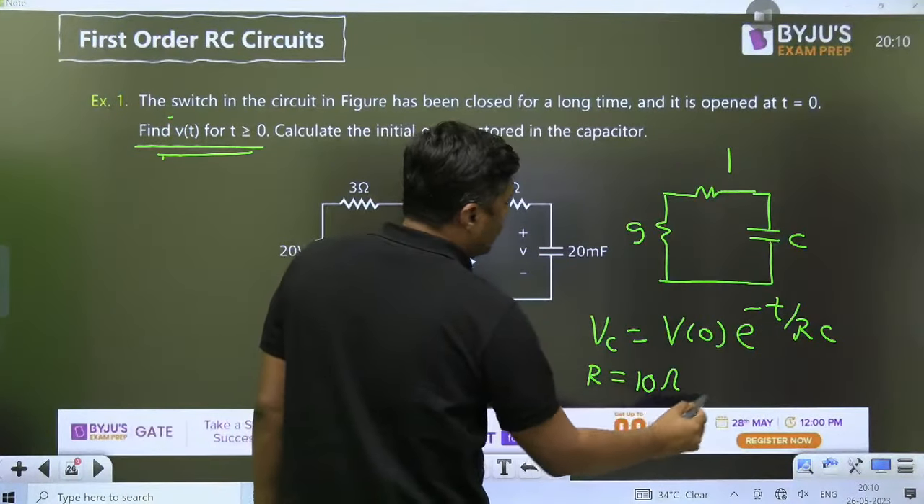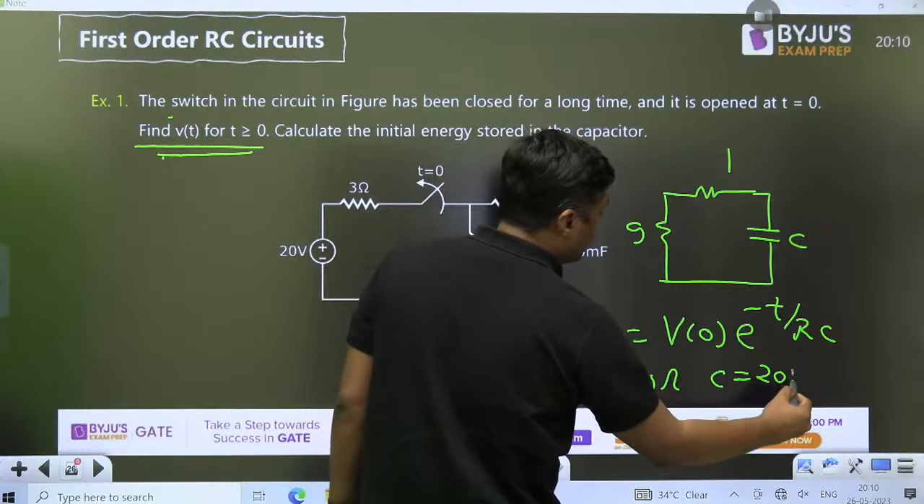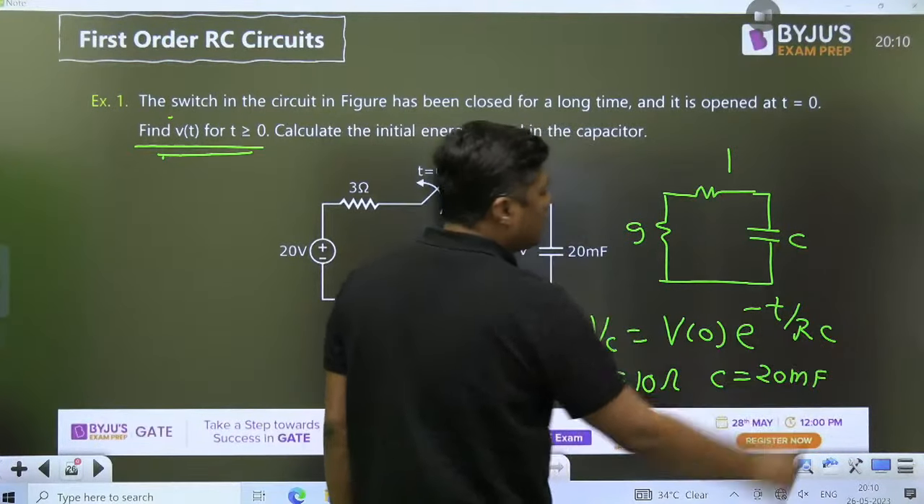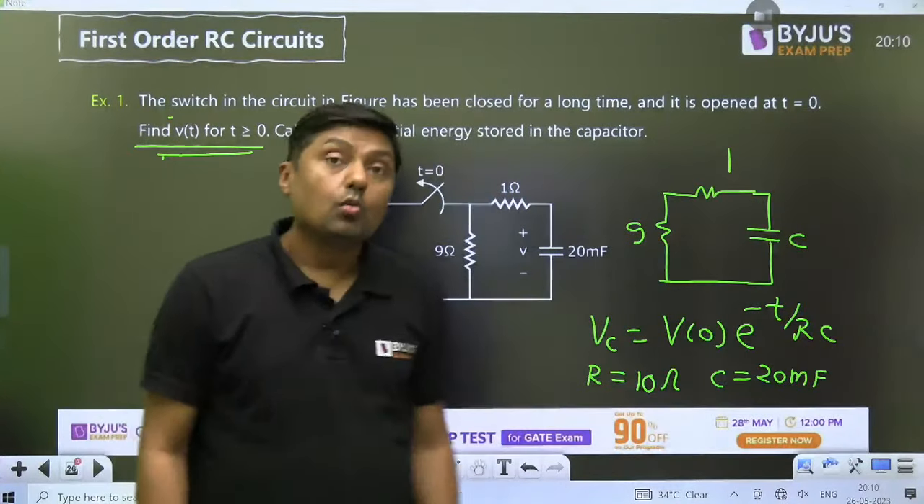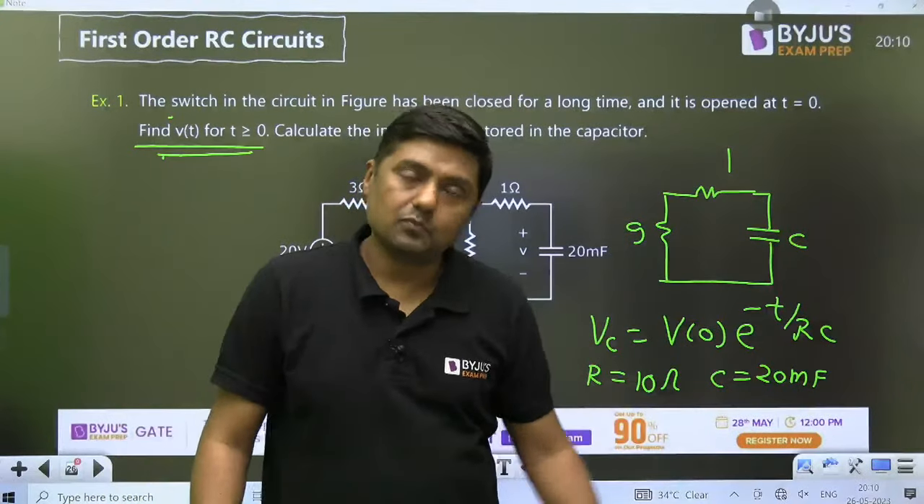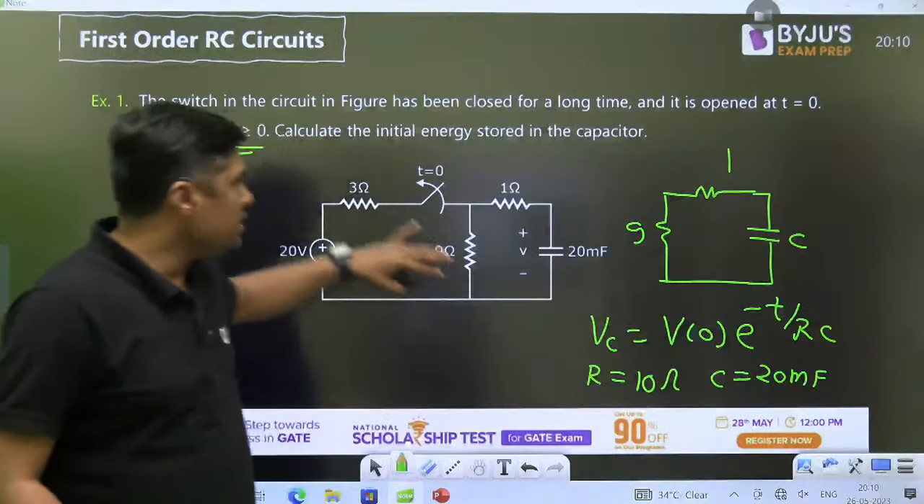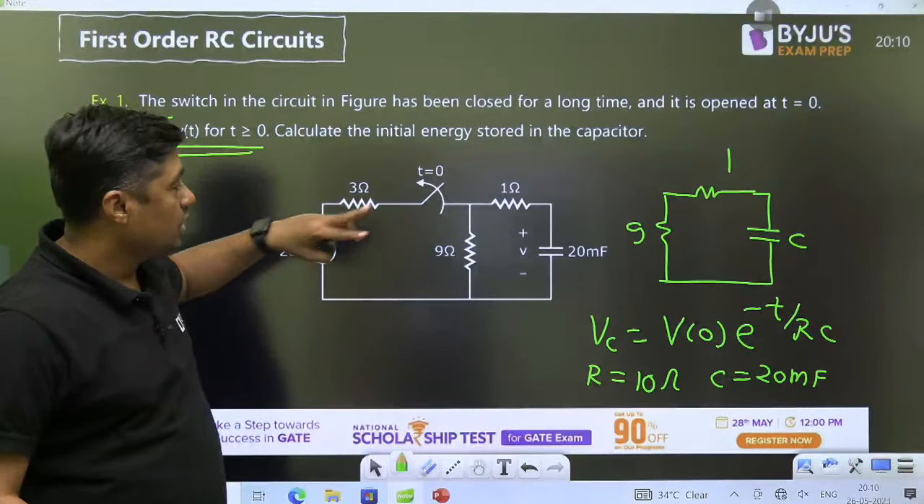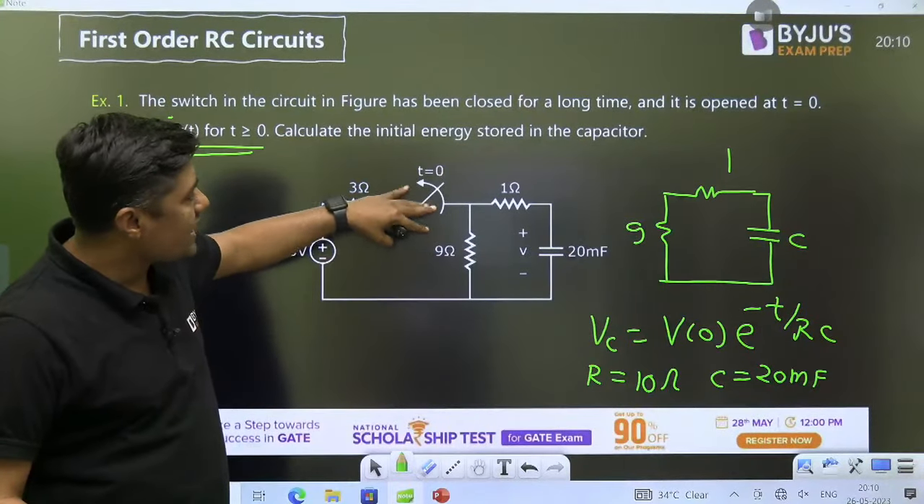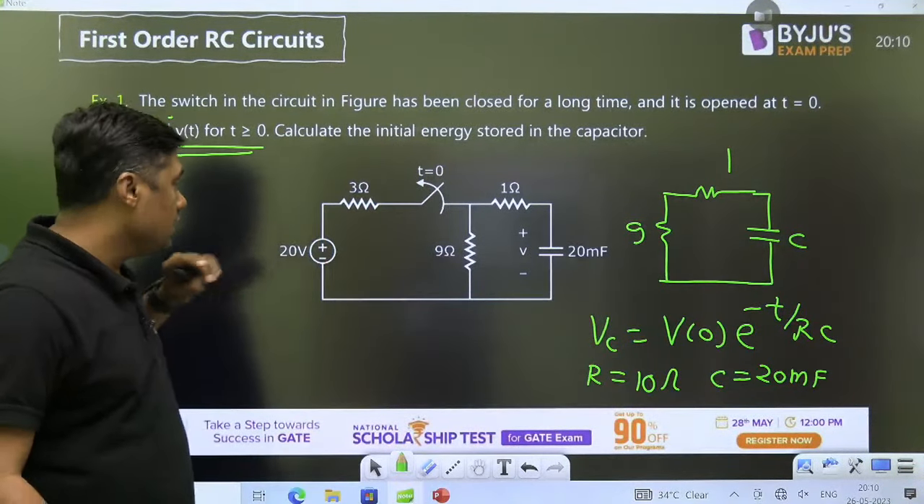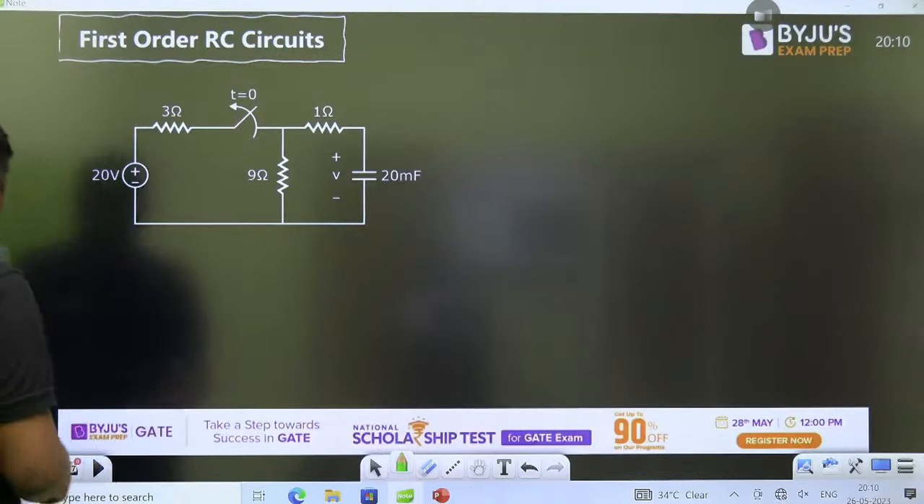10 ohm and C is given as 20 millifarad. You can find the values of R and C. But what about the initial voltage? Right? So you have to find the initial voltage from the given condition. Switch was closed and exactly at t equal to 0 it is open. Now for this circuit, how can we find the initial voltage?